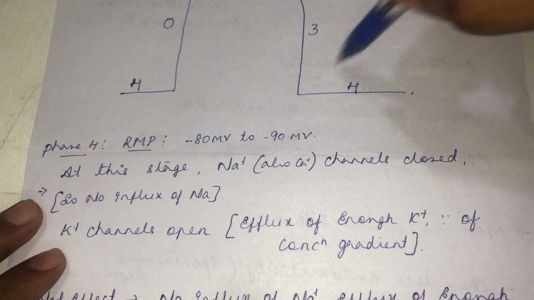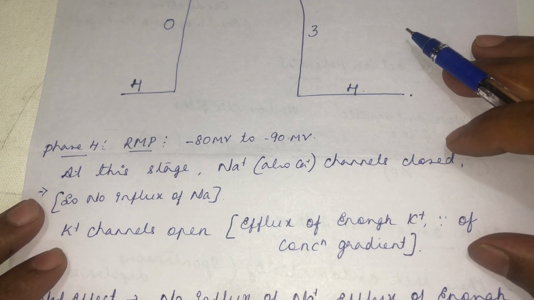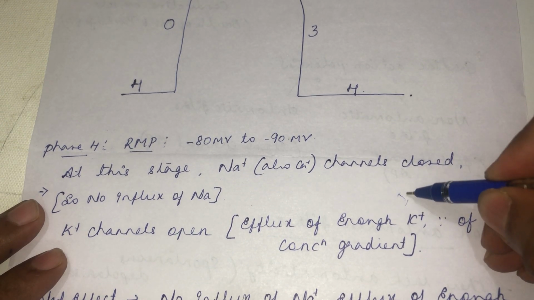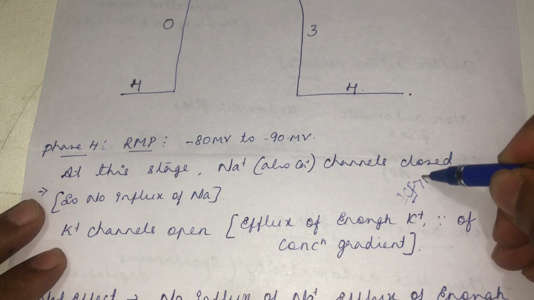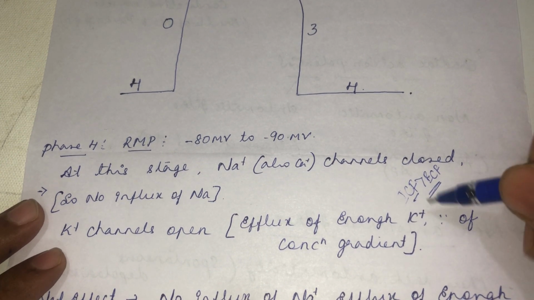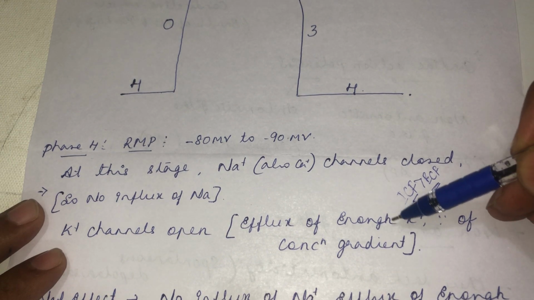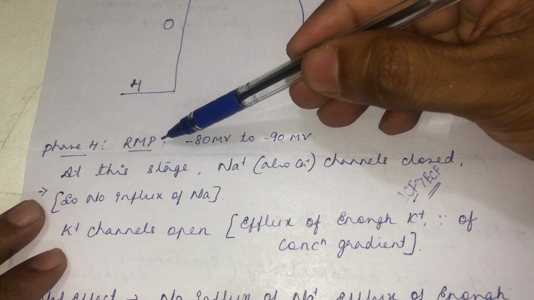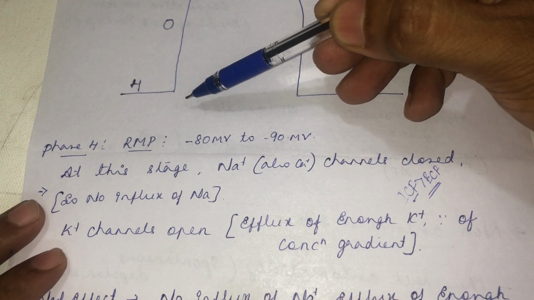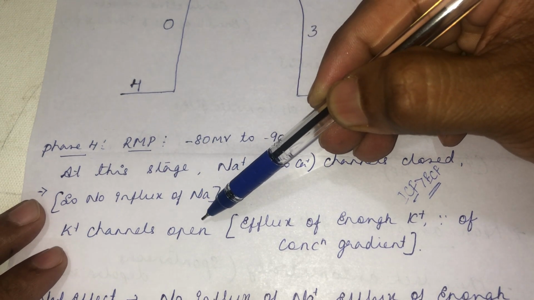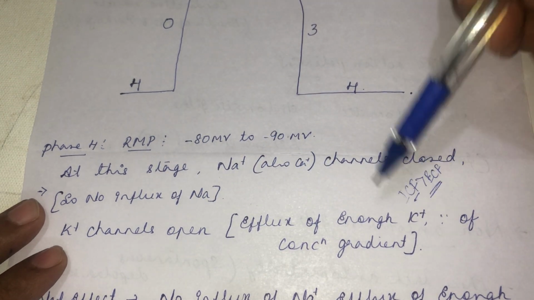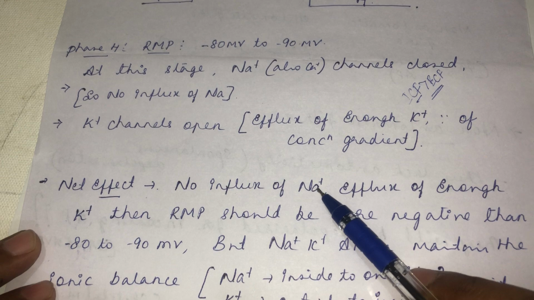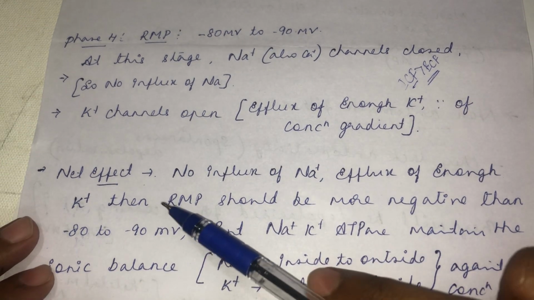Why this concentration gradient? As you know, the concentration of potassium is more inside the cell. The potassium in intracellular fluid is more than in extracellular fluid. So whenever there is opening of potassium channels, there will be efflux of potassium ions. During resting membrane potential, sodium and calcium channels are closed, so no influx of sodium or calcium, whereas the potassium channels are open, so there will be efflux of potassium. What will be the net effect? No influx of sodium because the sodium channel is closed, and efflux of potassium.